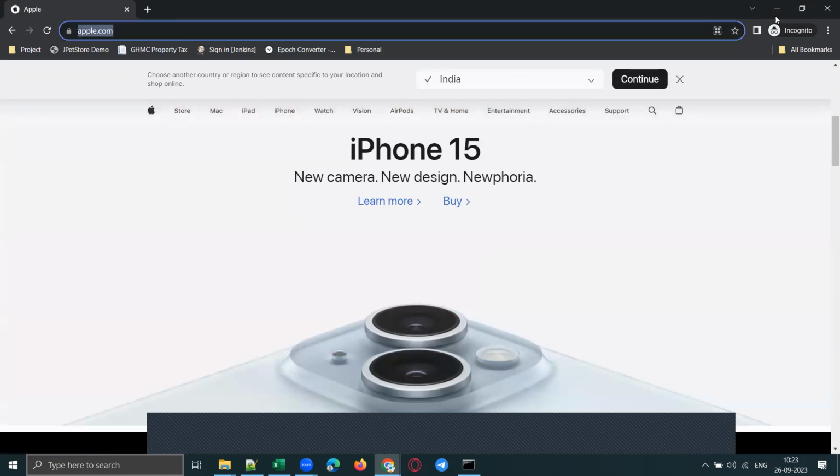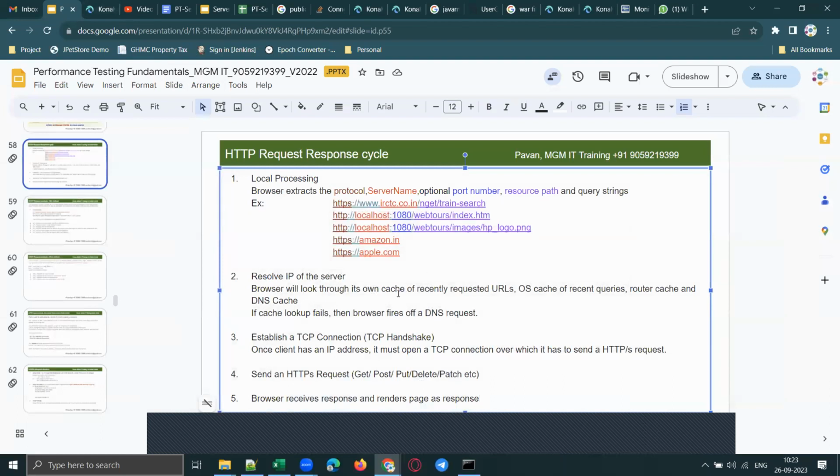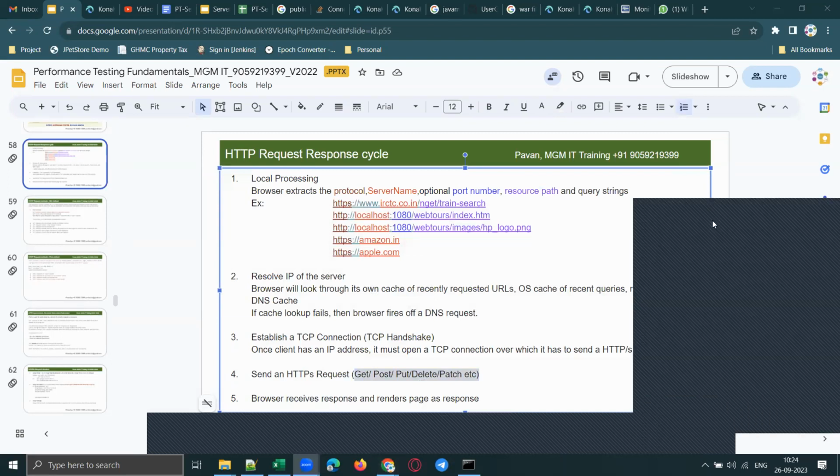So to understand that, you need to understand these basic concepts. To do performance testing, you need to understand what is a request, what is a response, what is a server name, what is a port number, what is a resource path. These concepts will be helpful once you start scripting. And what is the TCP handshake, or what are the request methods. All these concepts are fundamentals for doing performance testing. Okay. So I'll stop here for today and we'll continue tomorrow.